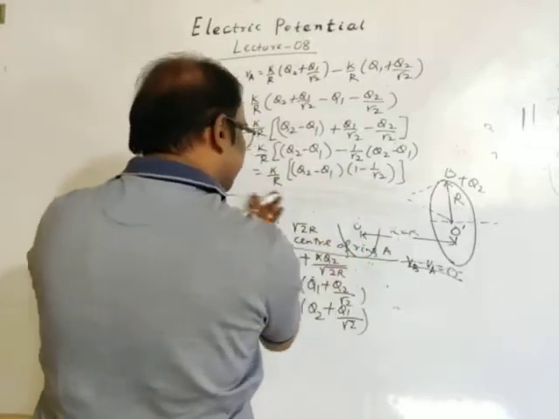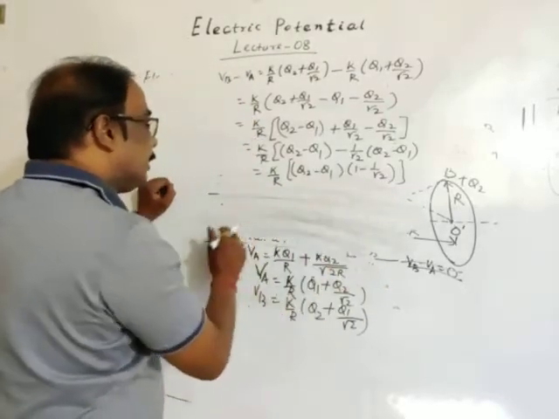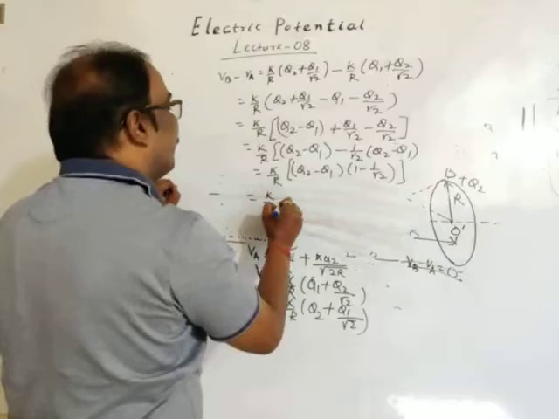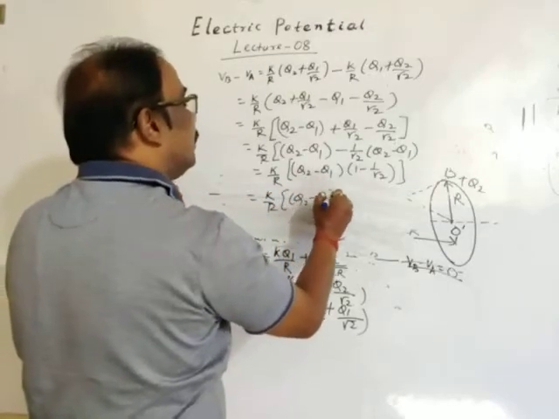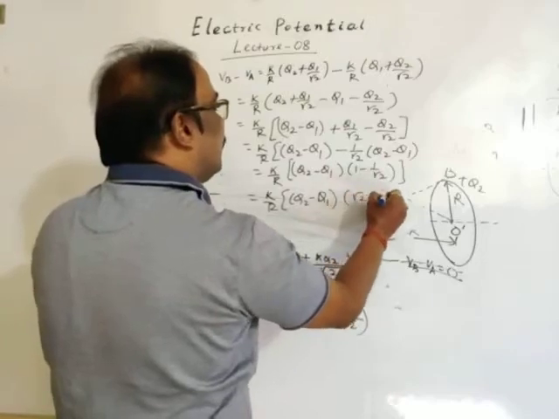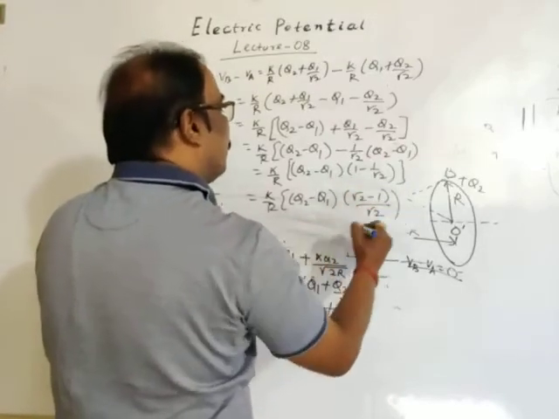Now solving, we get K by R into Q2 minus Q1 into root 2 minus 1 by root 2.